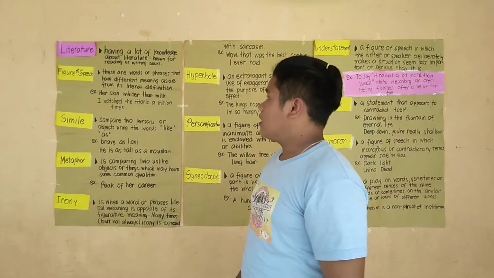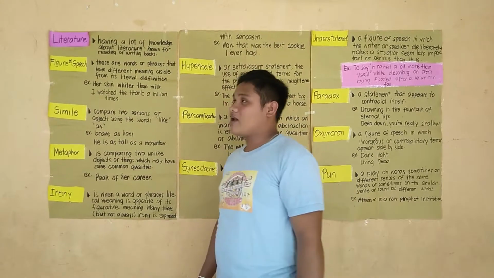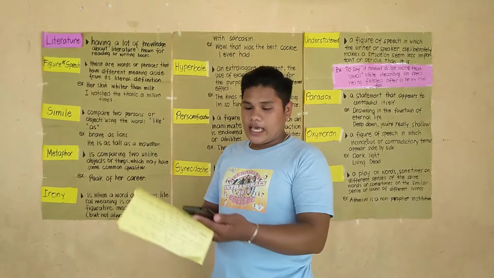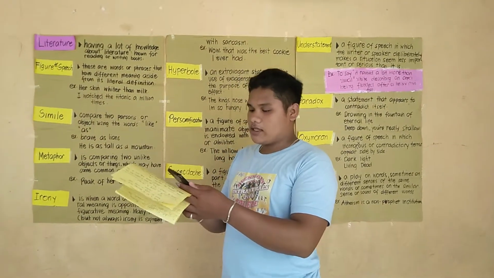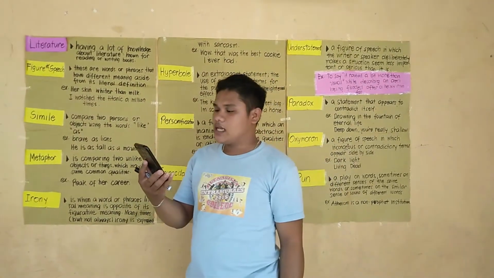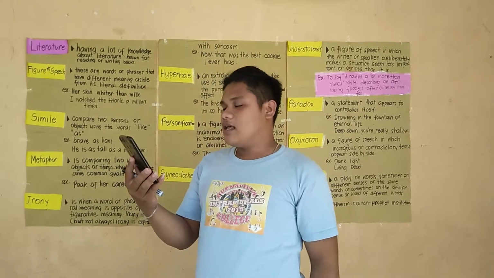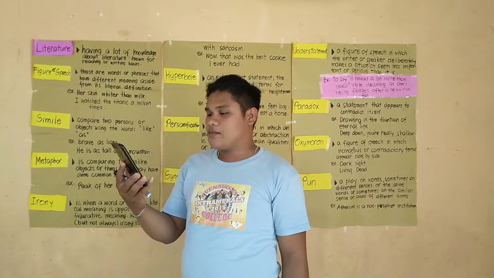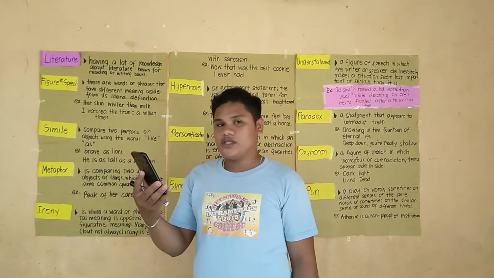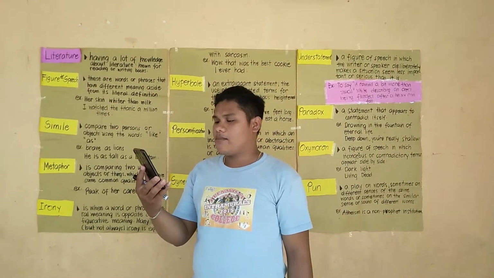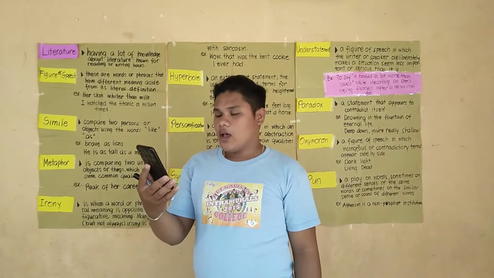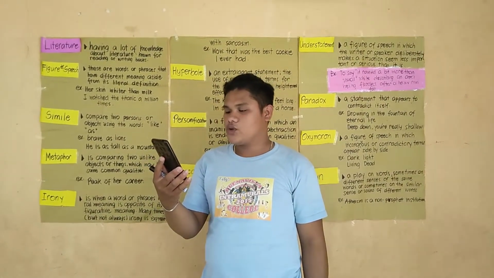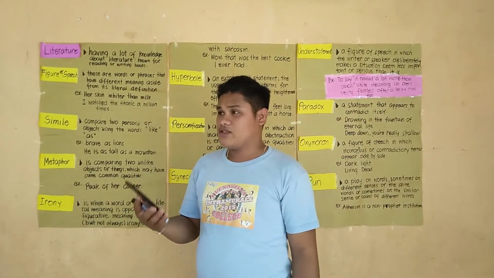Literature involves having a lot of knowledge about reading or writing books. Aside from that, literature is written works such as poems, plays, or novels that are considered very good and to have lasting importance. Also, books, articles, and many more about a particular subject, even printed materials such as booklets, leaflets, and brochures that provide information about something.